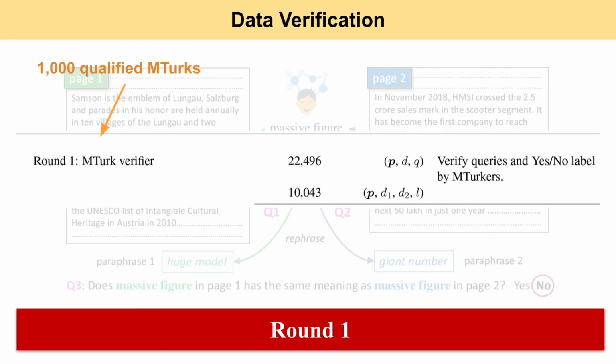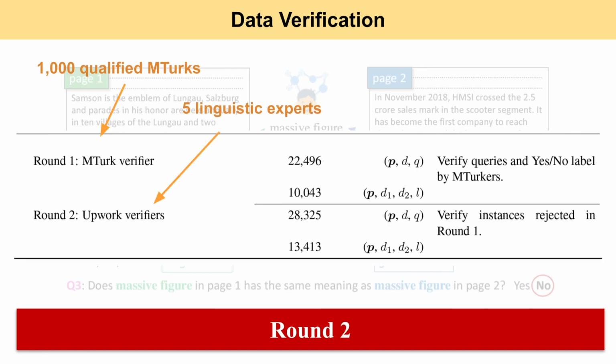There are 2 routes for verifying annotations. The first one is done by around 1,000 qualified freelancers from Amazon Mechanical Turk. Those examples rejected by the freelancers are checked by another set of expert linguists in the second round.